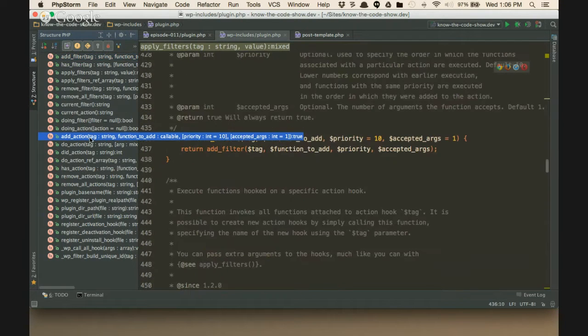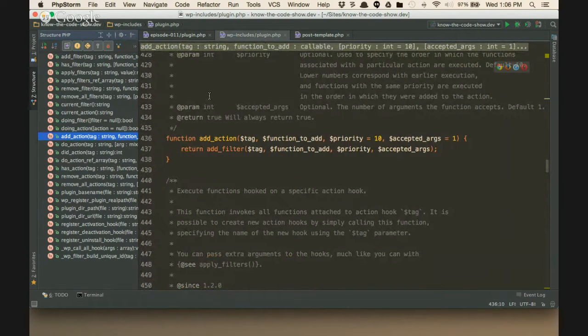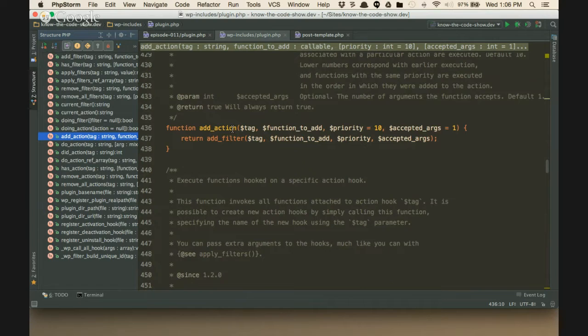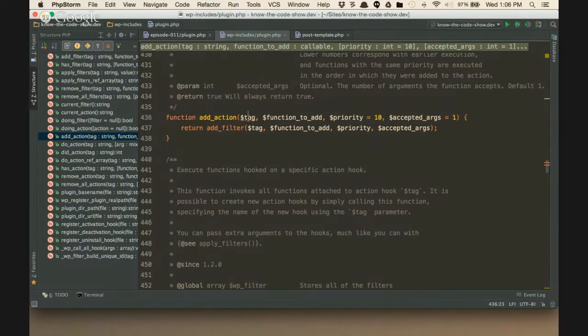I hope that you guys opened up this file because you need to understand it. This is in wp-includes, and it's the plugin.php file. This is where all of your event management system, all the magic, is happening. All right. So I jump down here to add_action, and you see I'm passing in the event's name, which gets loaded into a variable called $tag. This is my callback, the function to add. This is the priority and the number of accepted args. Let's go take a look.